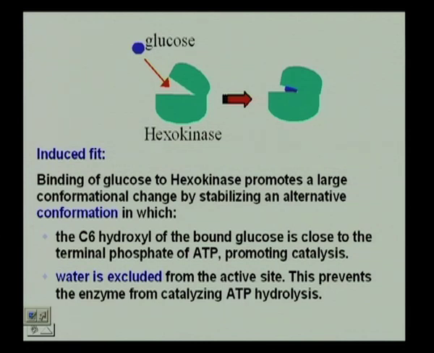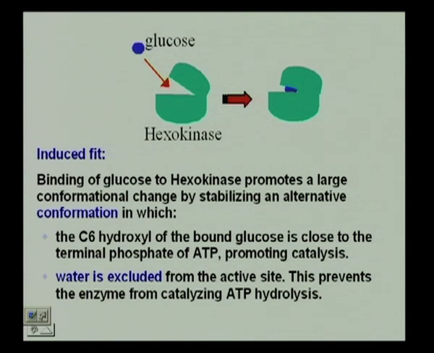Okay. So, what happens is you normally would have hexokinase. As soon as the substrate glucose comes into the picture, there is the ATP that is positioned favorably so that the phosphate can be transferred from where? From ATP to glucose. Okay. And we also have this important point where water is excluded from the active site, because what would happen if water would be there? ATP would be hydrolyzed.